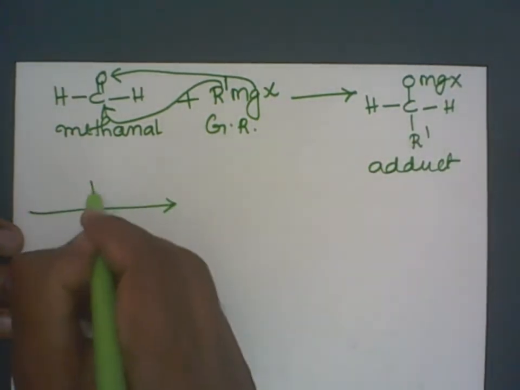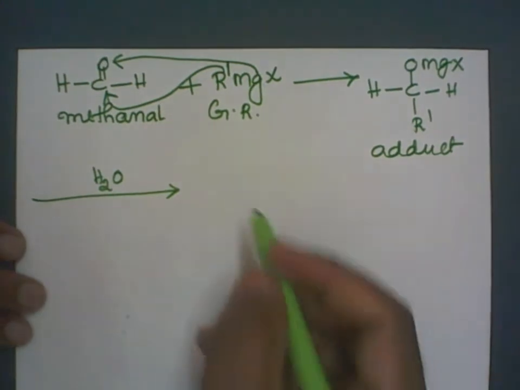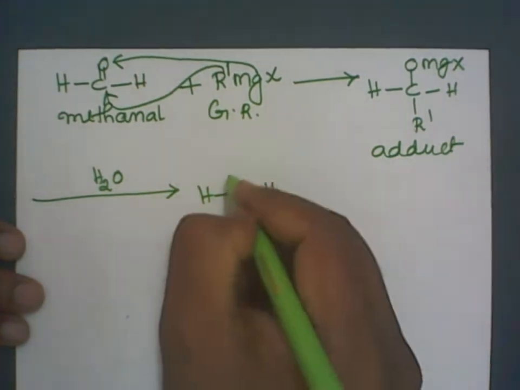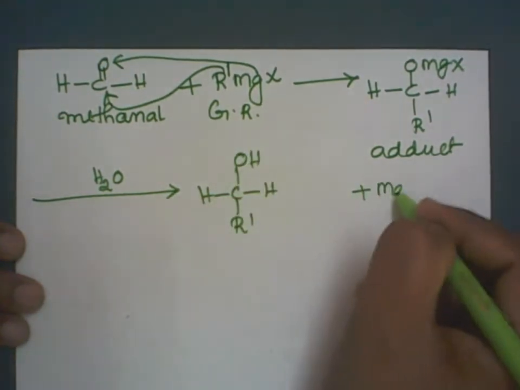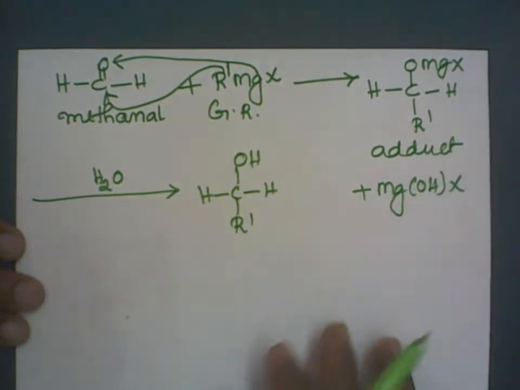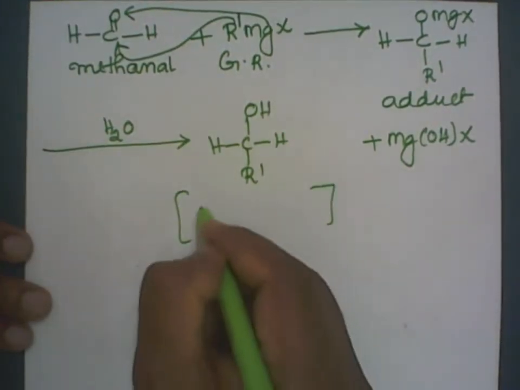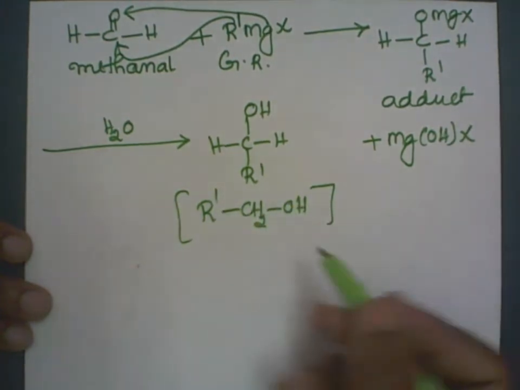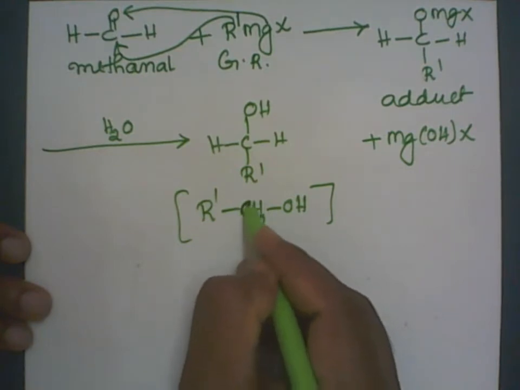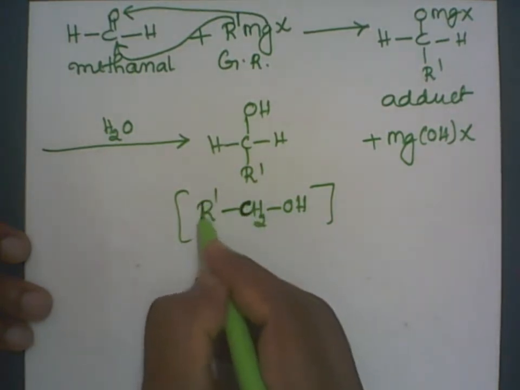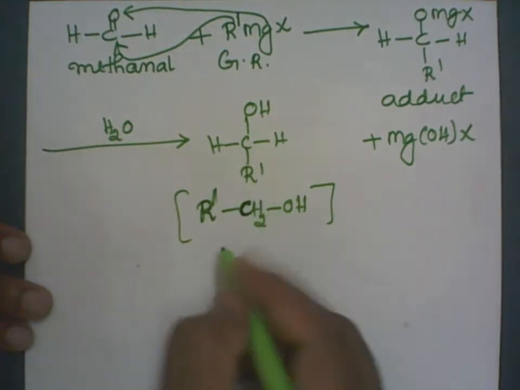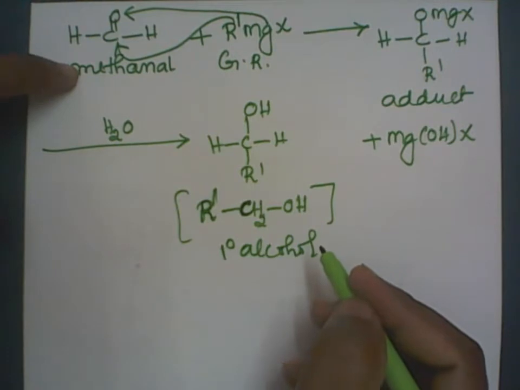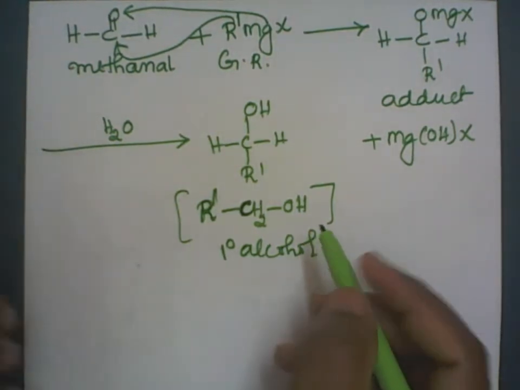Then this is subjected to hydrolysis to give H, C, H, here it is the R dash, OH, and the magnesium salt MgOHX. So this I can write as R dash CH2OH. Correct? OH attached to a carbon atom. This carbon atom is directly attached to only one carbon atom, but you have written here in terms of R dash. So this is the primary alcohol. Remember, with the formaldehyde, we always get the primary alcohol.